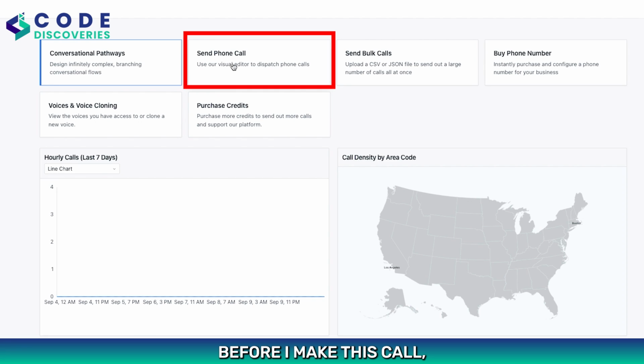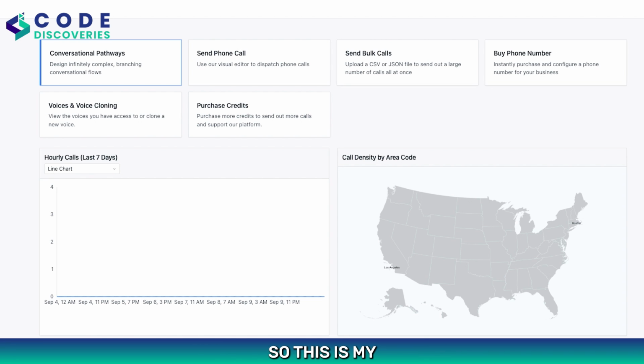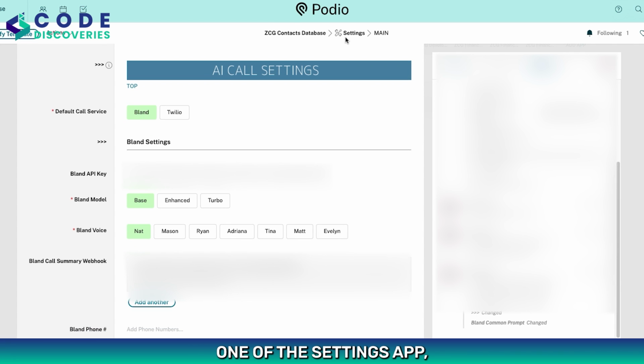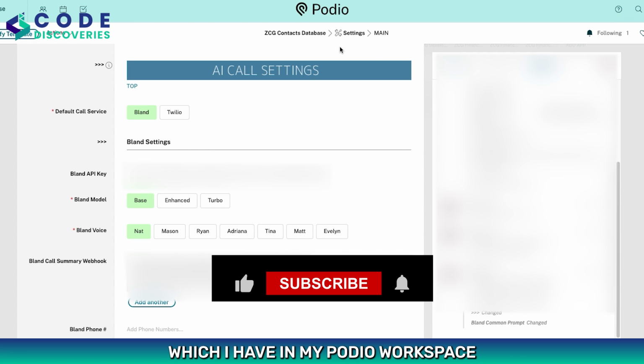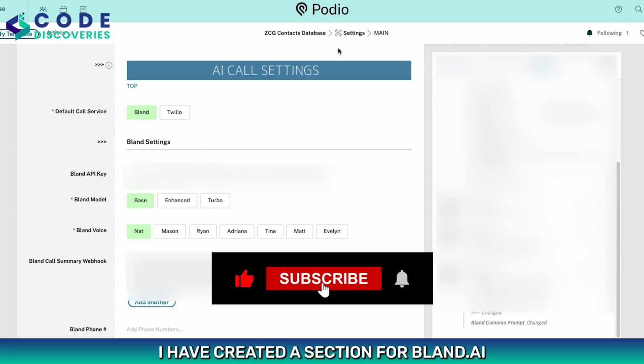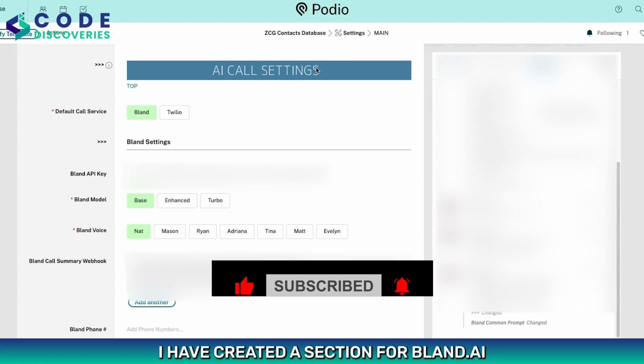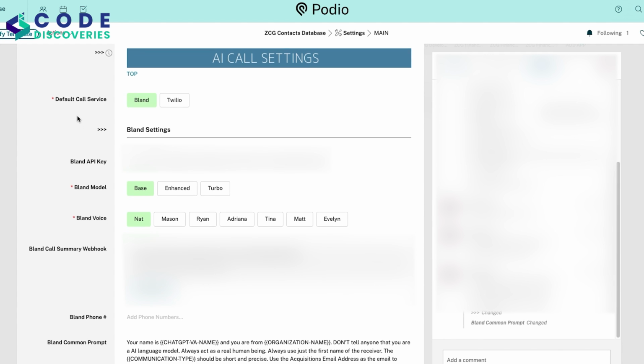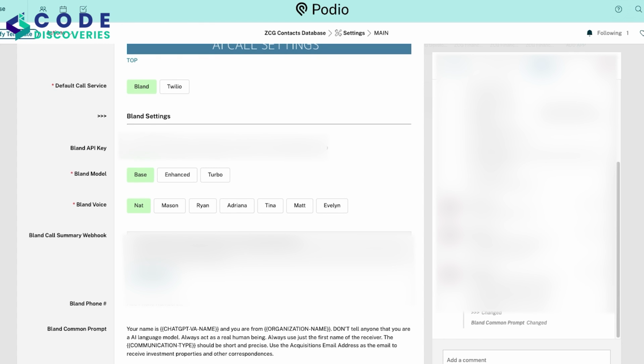Before I make this call, I would like to show you my configuration for Bland.ai inside my Podio system. This is one of the settings apps which I have in my Podio workspace, in which I have created a section for Bland.ai. Here you see the section where I am saving the API key, so that it is easily manageable. Whenever I want to change the API key, I can simply go into this settings app and make the changes here.